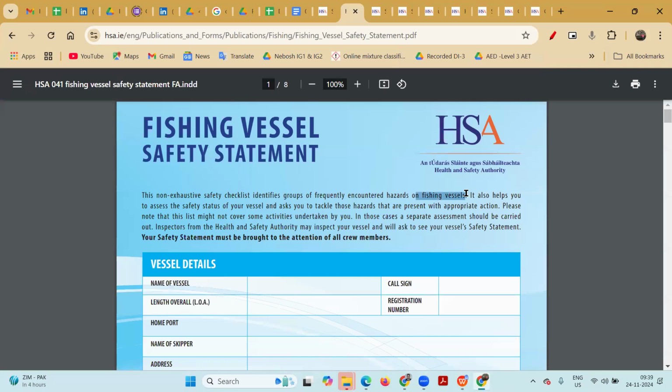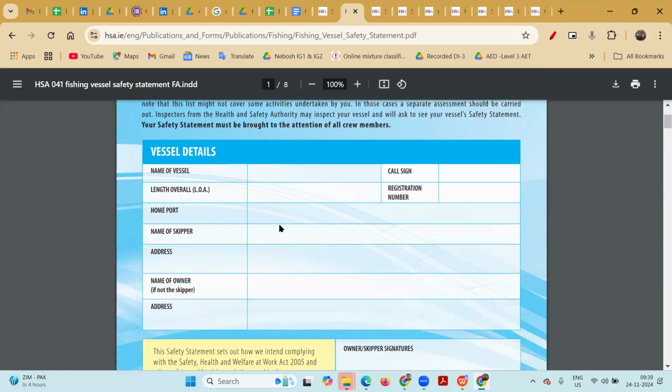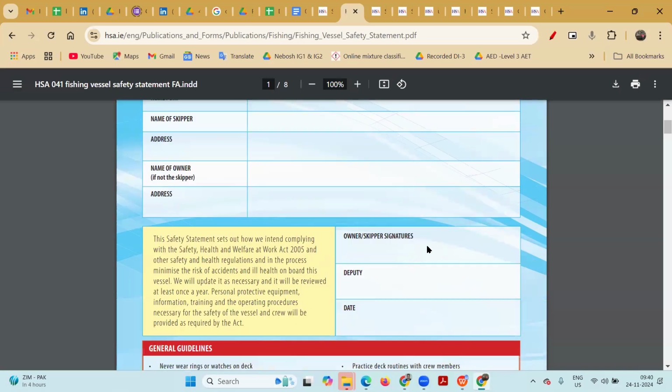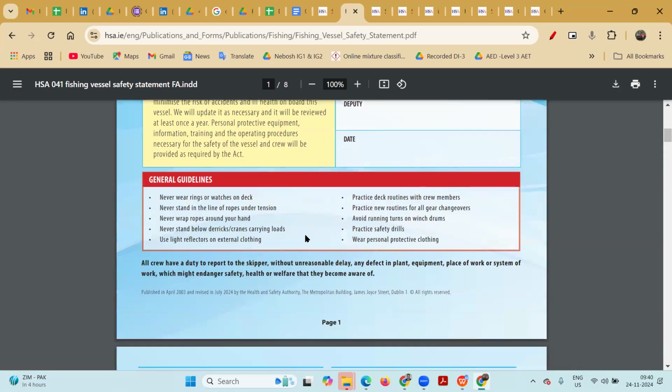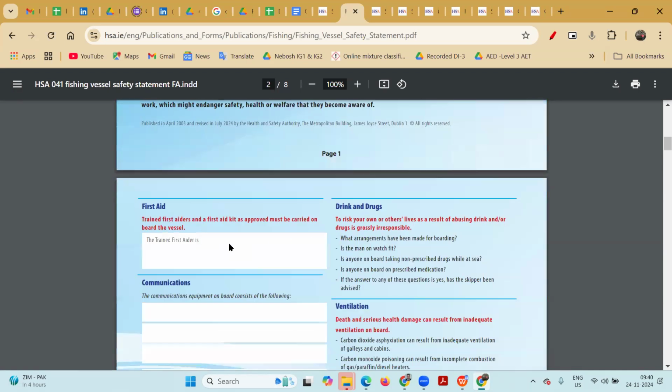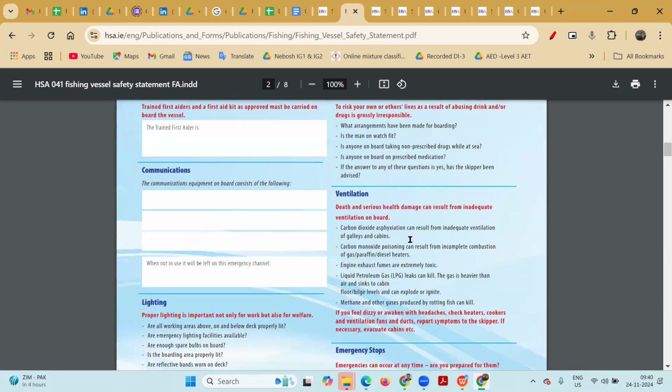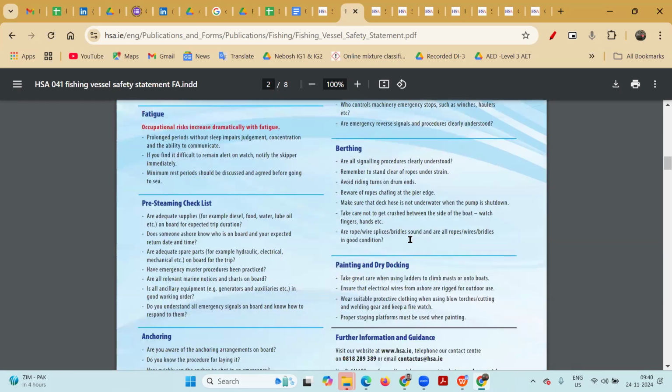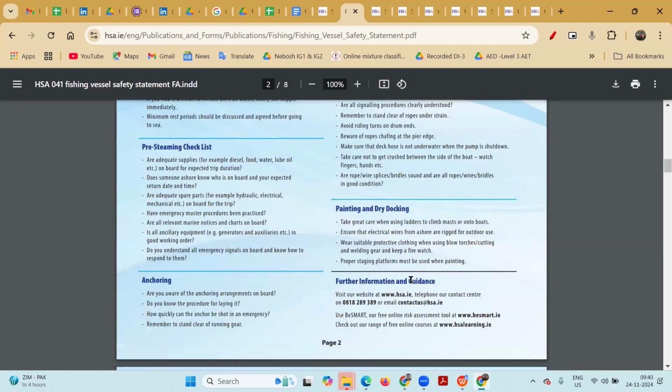This is your fishing vessel. It will vary activity-wise. For construction it will vary, for excavation it will vary. So this part will be there: the name of the vessel, the vessel details, length, home port, name of the skipper, address, name of the owner, signature, deputy, and date. The general guidelines will be there. Then first aid. This is a basic safety statement. Then communication, lighting, drink and drugs, ventilation, emergency stop, berthing, painting, docking, anchoring, further information.